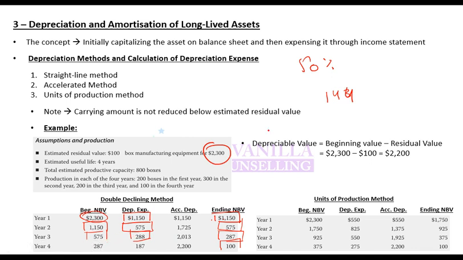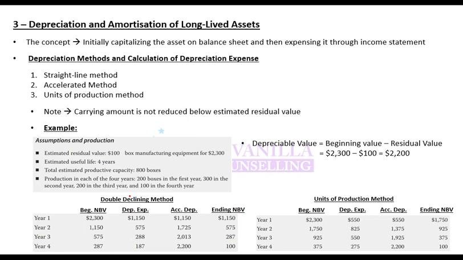So you do not take 50% of 287, but rather take the whole of this difference as depreciation. Why? Because if I take 144 as depreciation, my ending value will come out higher than 100 and I have to end it at 100. So this is how you use the double declining method.